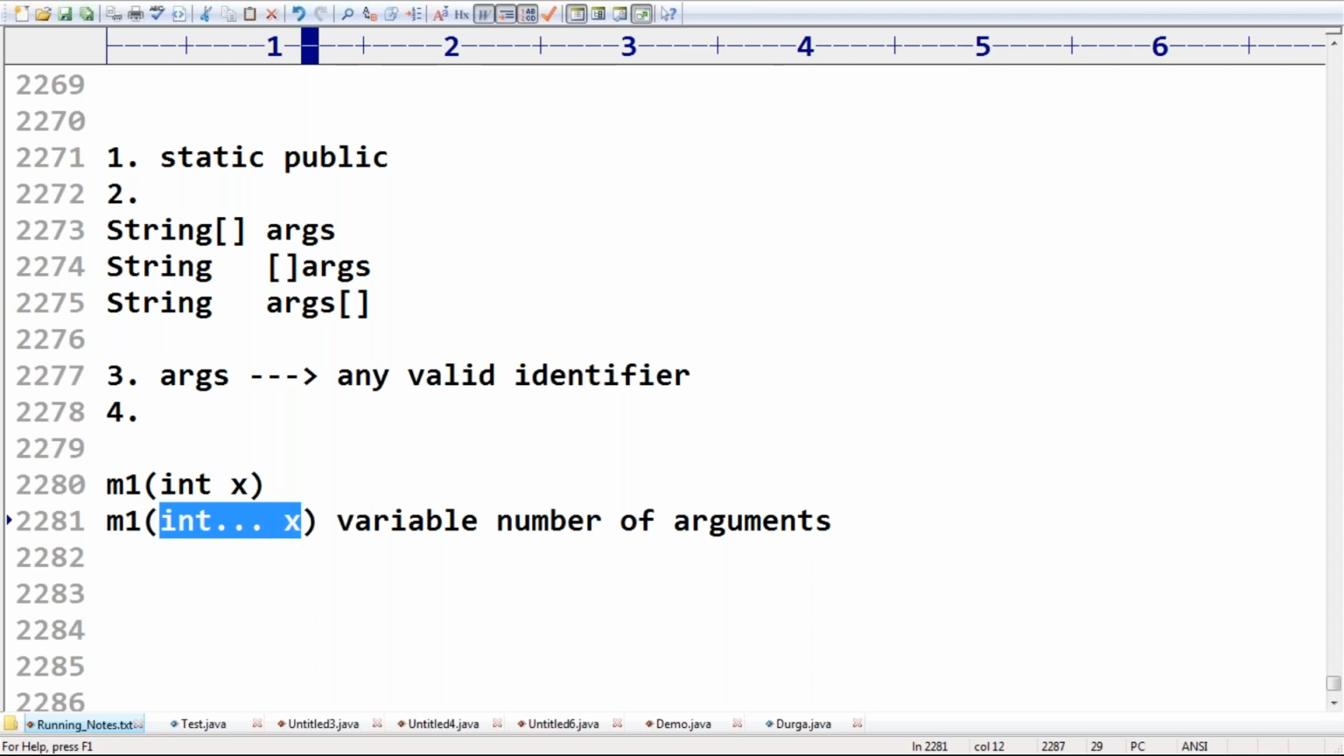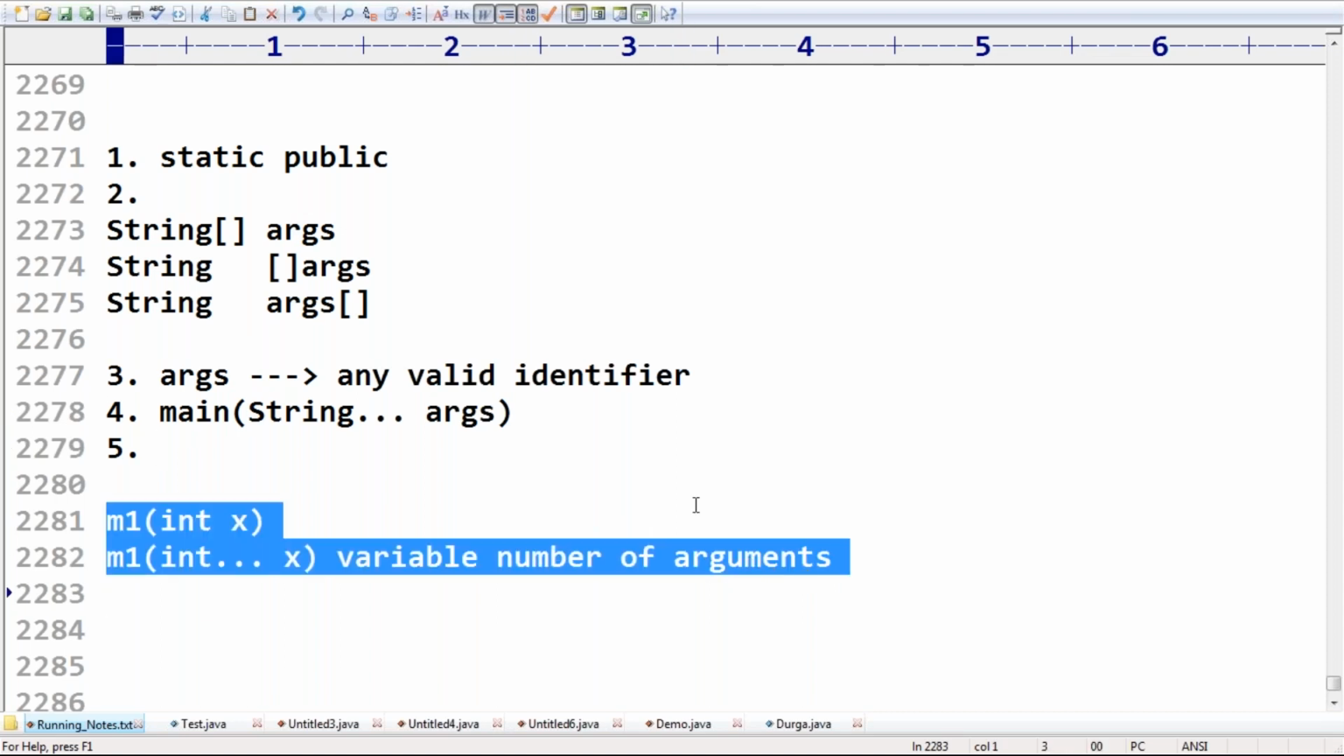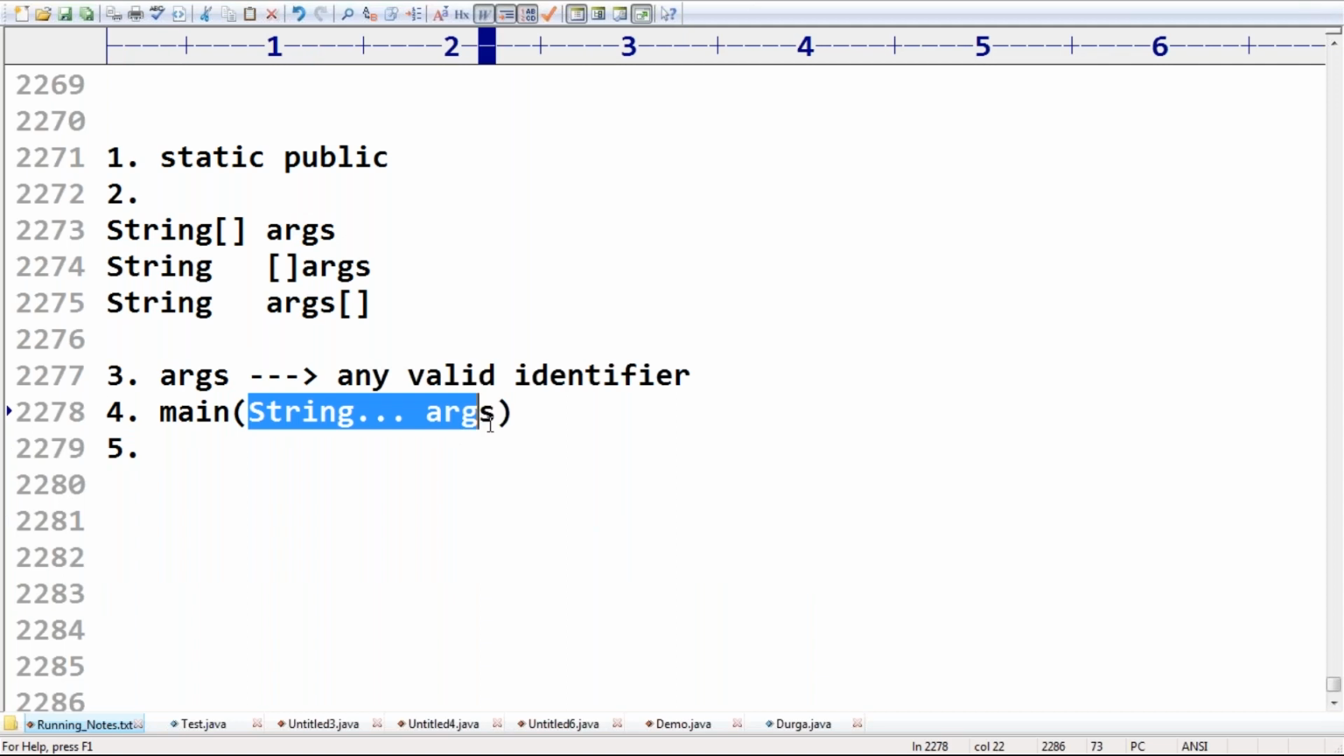So one dimensional array can be replaced with the varargs parameter, right? So main String... args is also acceptable. Remember that. Can I replace a String array with the varargs parameter or not? Yes, no problem, because internally it will be converted into a one dimensional string array. That's why it is acceptable.